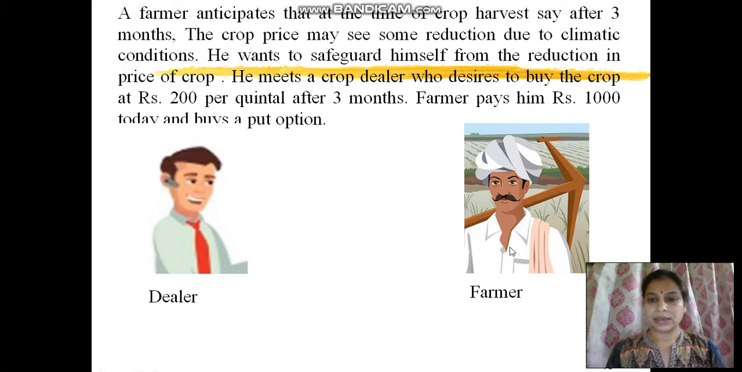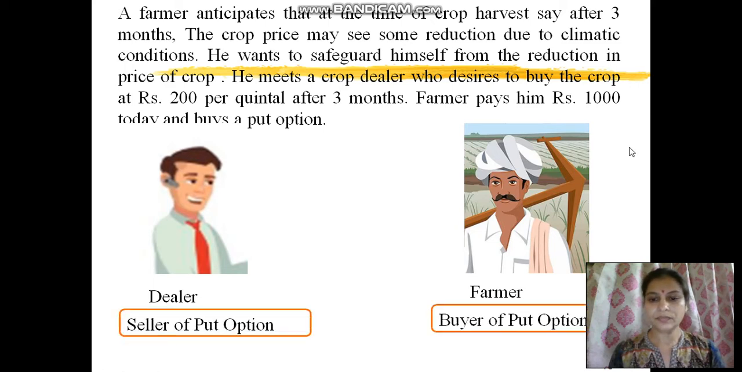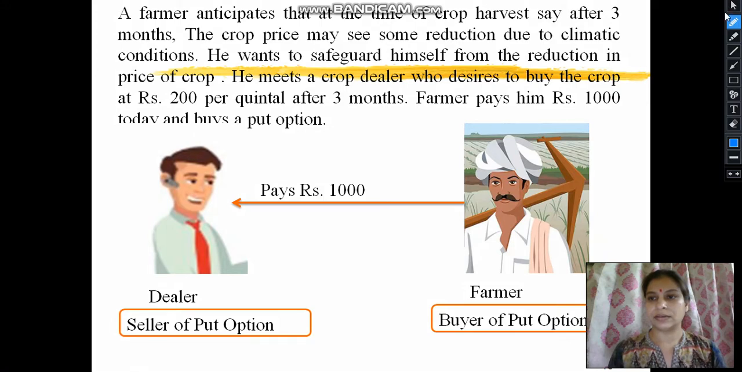So now in this case, farmer and dealer, these are two parties to the contract. Farmer is the buyer of put option, that is, he is buying a right to sell the crop to dealer after 3 months, right? And dealer is the seller of put option. And for this, the farmer pays rupees 1000